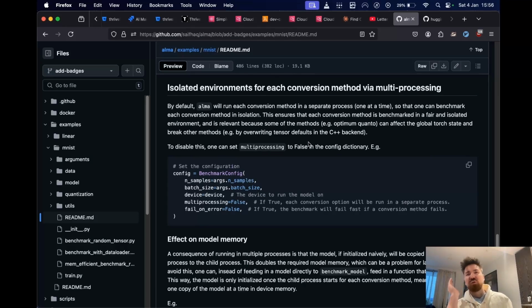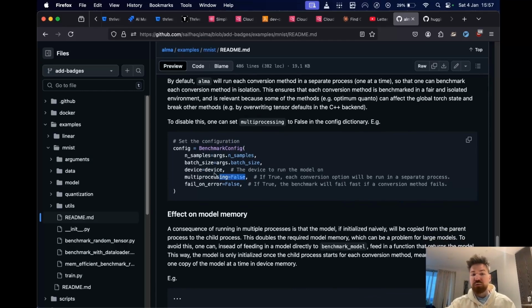We were like, okay, we could try to reset the torch state in some way. That's tricky. Different options might reset it in different ways. It's difficult to know if you called every single thing that has been changed in the torch global state. And so what we opted to do instead is that every method by default gets run in its own child process. So we use multiprocessing. We spin up a new Python instance, we benchmark the model on whatever conversion option, then we close that process, we open up a new child process, and we benchmark the new method. And we do that for every single conversion option sequentially.